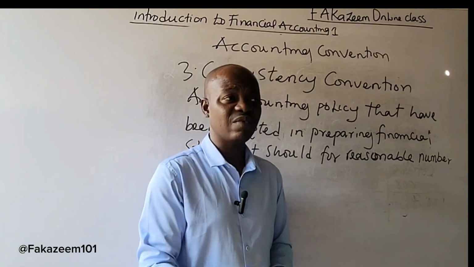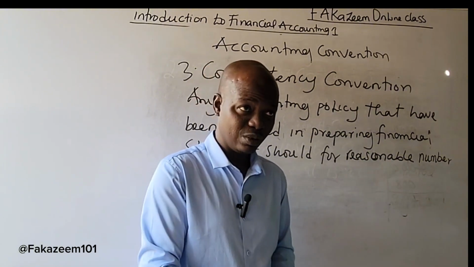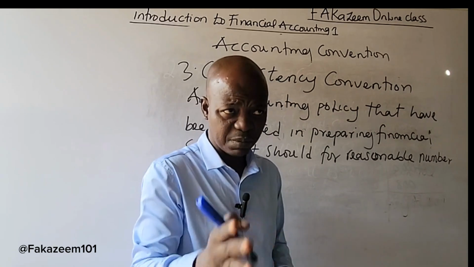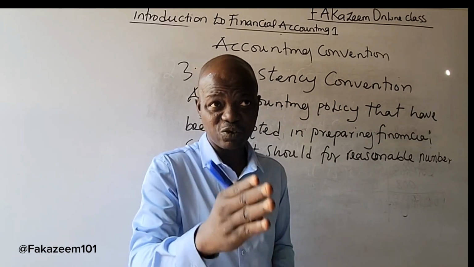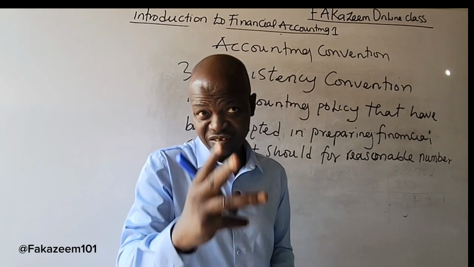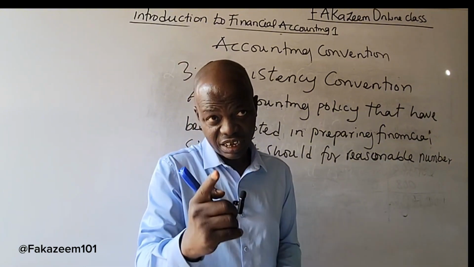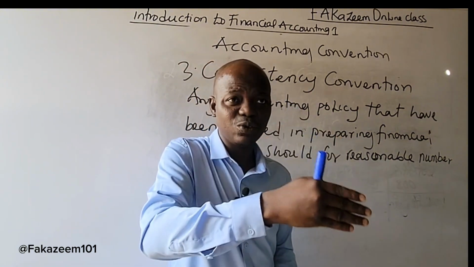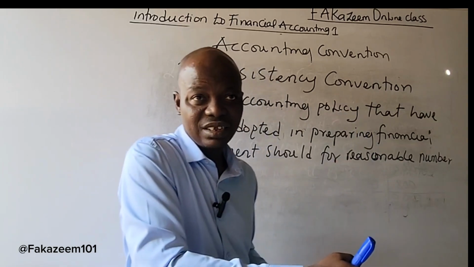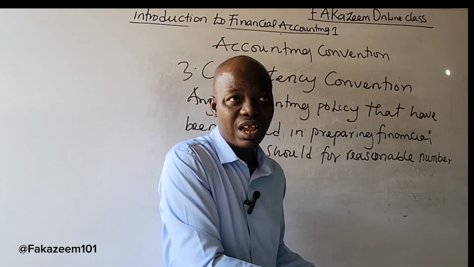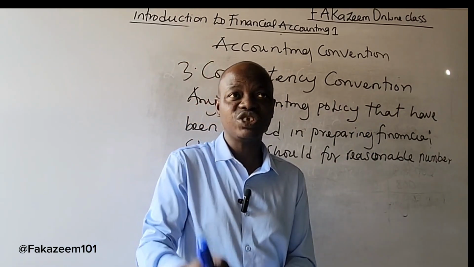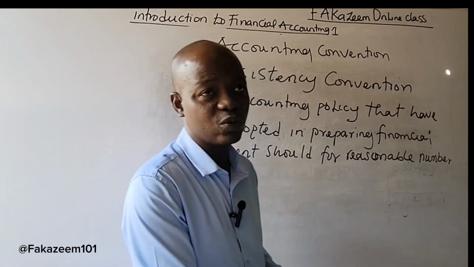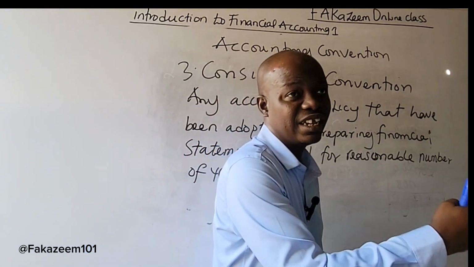Now, if the accountant has decided to use straight line method in preparing depreciation, it means the accountant must use the straight line method in the first year, second year, third year. It cannot decide to use straight line method in 2024, and in 2025 shift to reducing balance method, and in 2026 choose to use sum of the year digit.